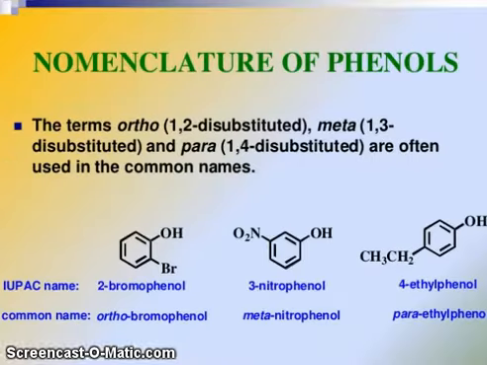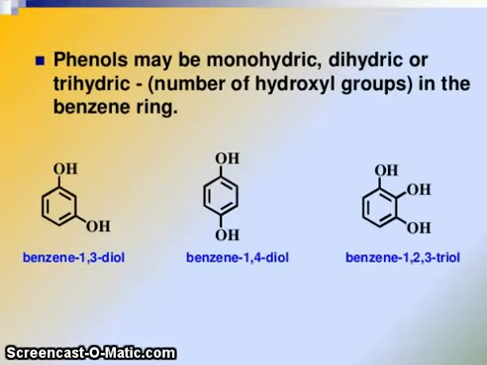Nomenclature of phenols. The terms ortho (1,2-disubstituted), meta (1,3-disubstituted) and para (1,4-disubstituted) are often used in the common name. For example, 2-bromophenol and 3-nitrophenol. Here you can see 4-ethylphenol. Common names: ortho-bromophenol, meta-nitrophenol and para-ethylphenol. Now phenols may be monohydric, dihydric or trihydric.